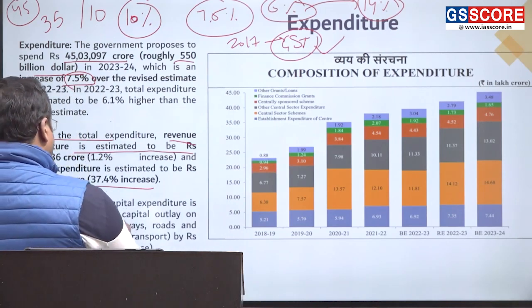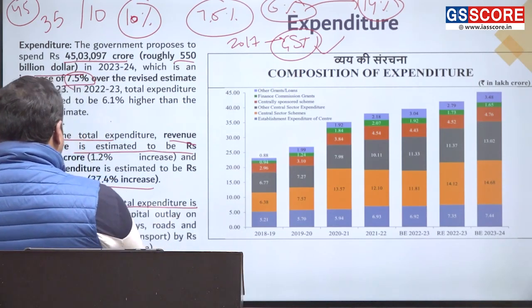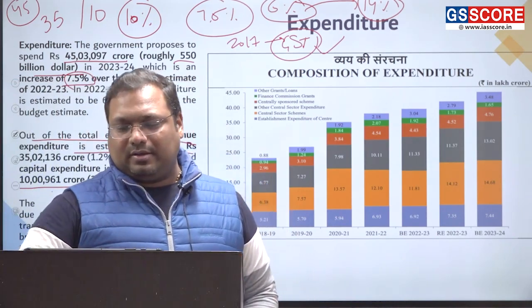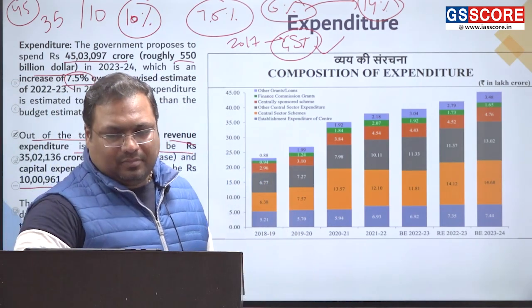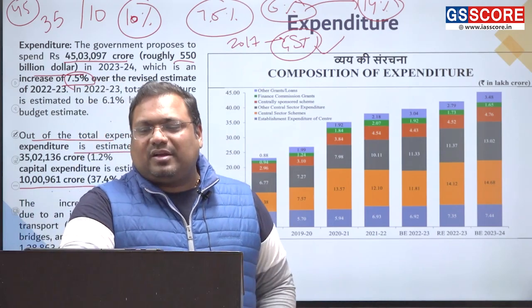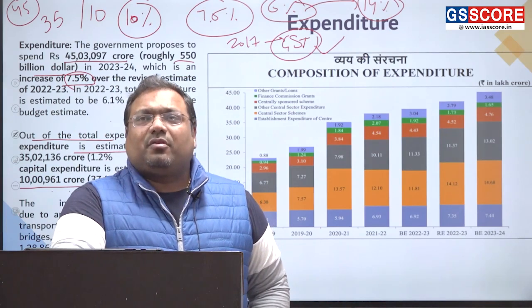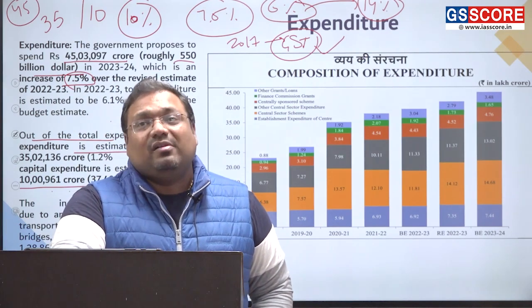Okay. So the increase in capital expenditure is due to an increase in the capital outlay. Okay. Is due to increase in capital outlay on the transport. Okay, for example, this year we have given record amount of money for railways.